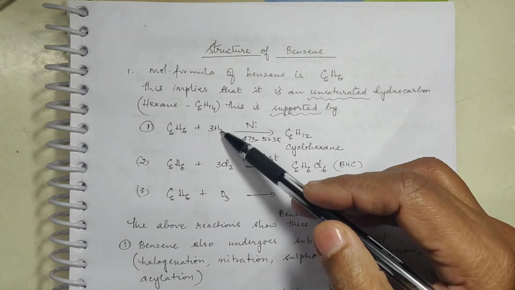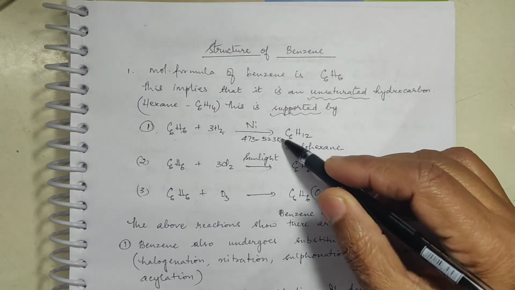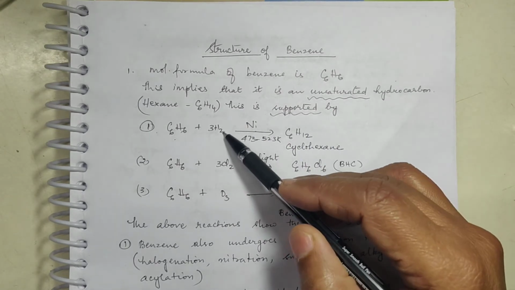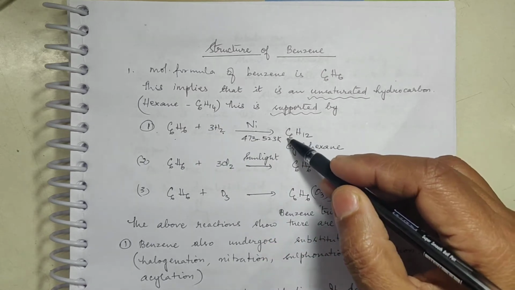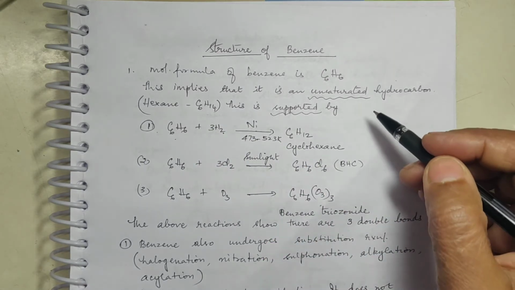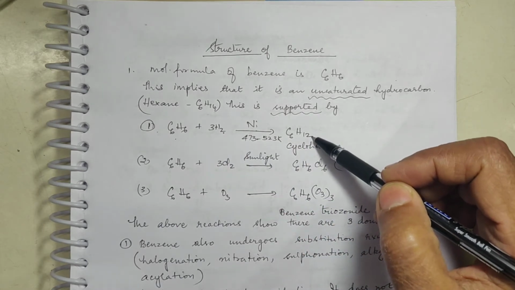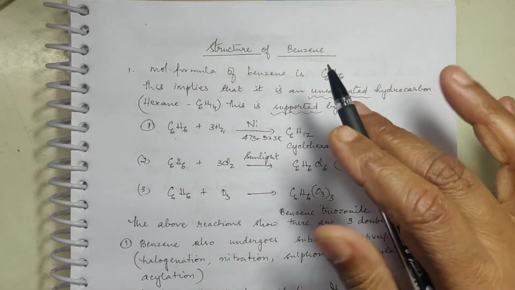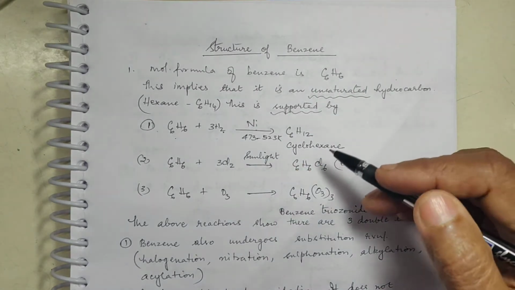One was that when it was treated with hydrogen in the presence of nickel as catalyst, it gave cyclohexane. It could add up 3 molecules of hydrogen and it became C6H12. So this is a property which shows that double bonds or unsaturation are there. That is why 3 hydrogen molecules have been taken up.